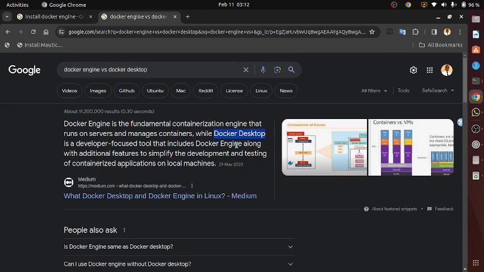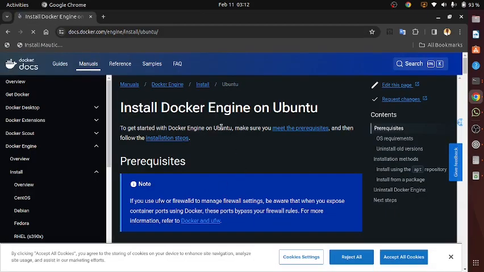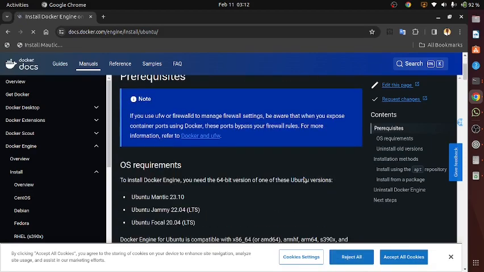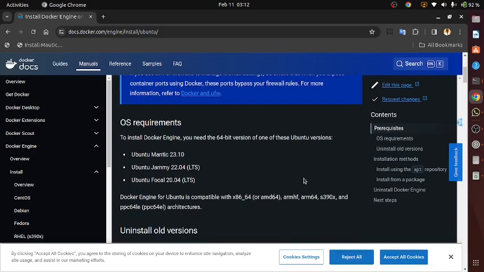So this is Ubuntu. I'll be installing Docker engine on this Ubuntu. In order to install Docker engine on Ubuntu, first you need to meet these requirements. My Ubuntu is Ubuntu 22.04 AMD.